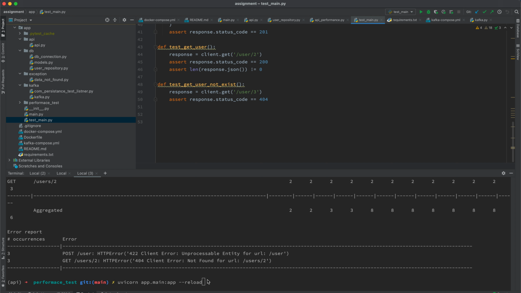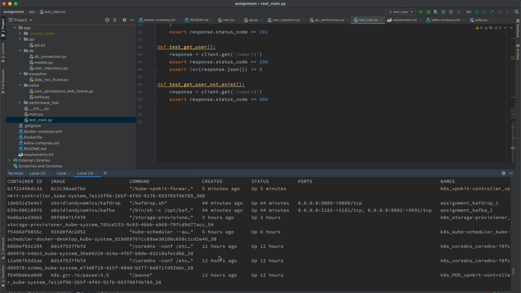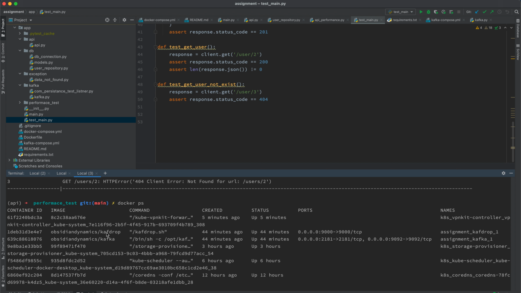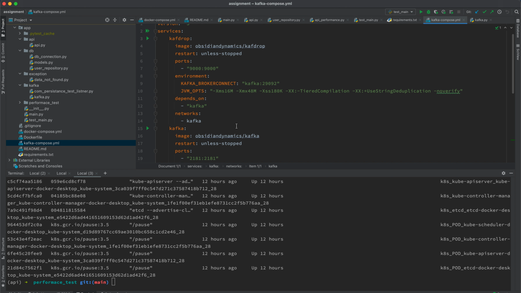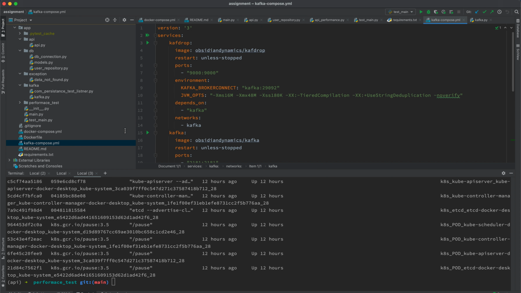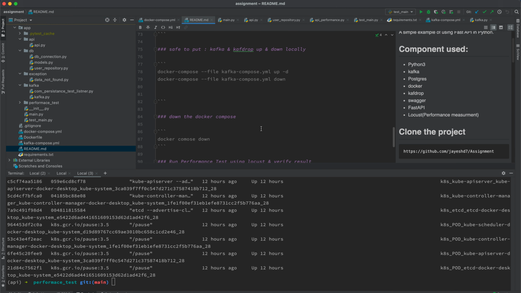Before running this, I need to bring up my local Kafka bootstrap, which is already up and running right now. Let me check whether it is running or not. If you can see, these are the Kafka containers over here, and it is running. If you want to run it locally, you just have to bring up the Kafka compose YAML file, which I already mentioned in my README.